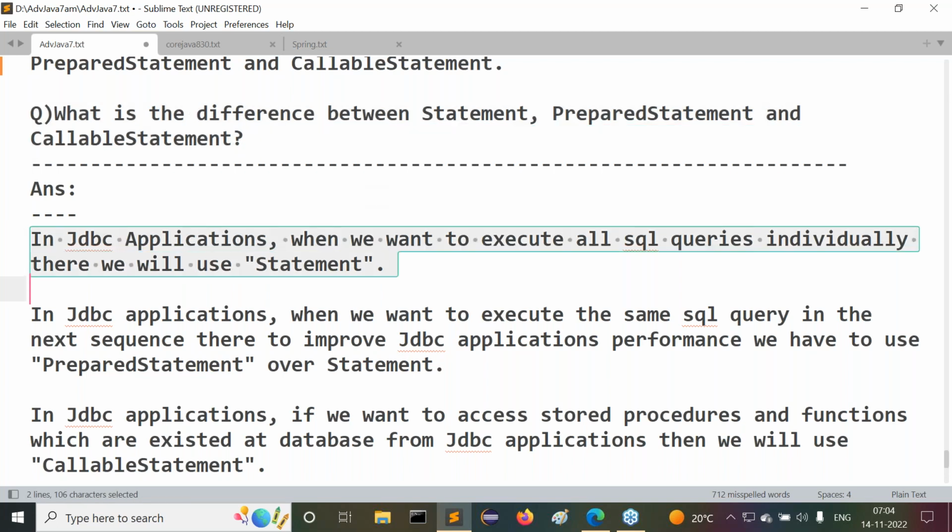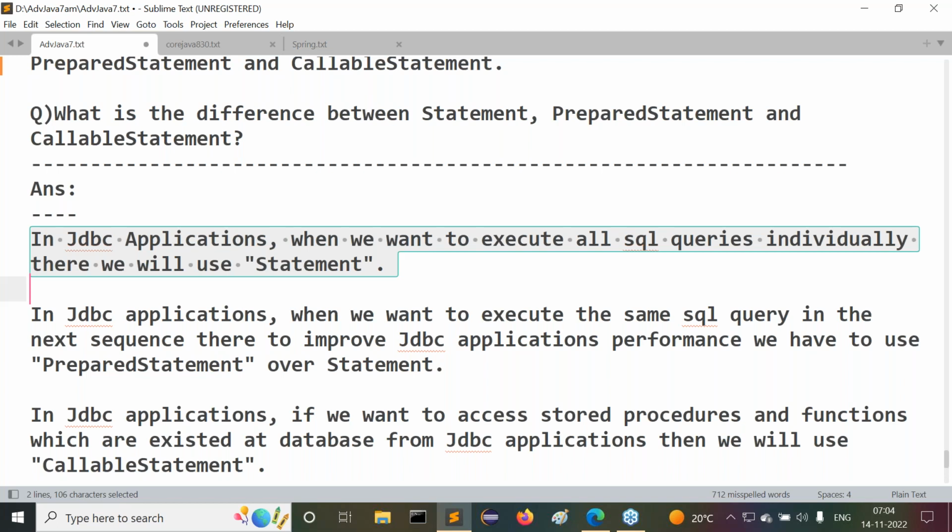It is just high level information, but more internal details I will discuss again when I introduce PreparedStatement and CallableStatement. But here the point is when to use Statement, when to use PreparedStatement, and when to use CallableStatement.